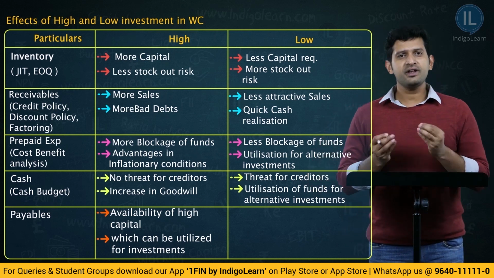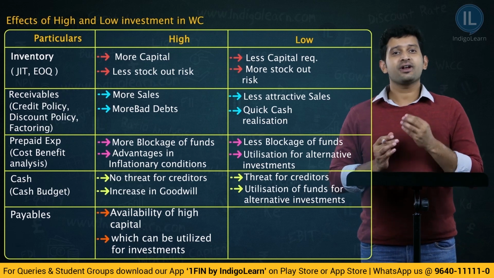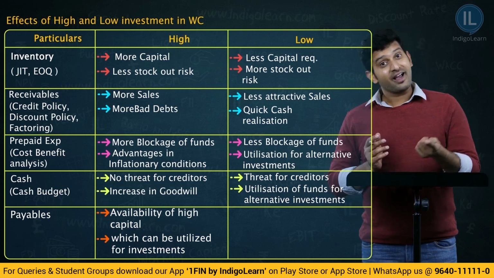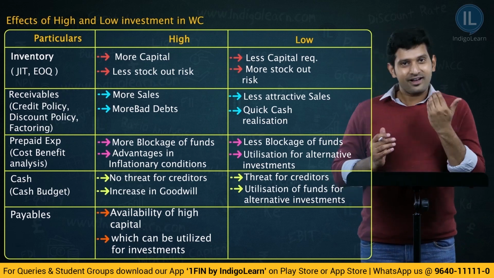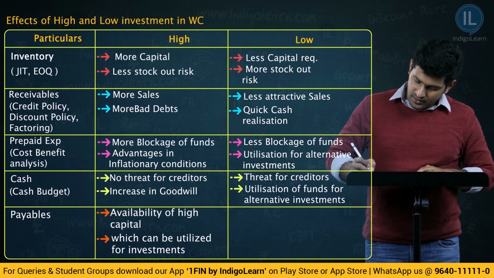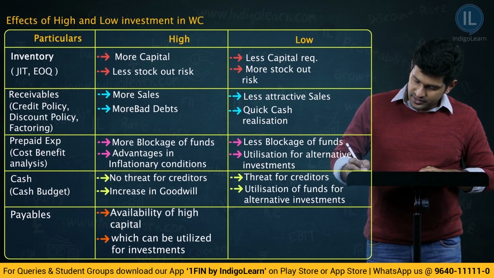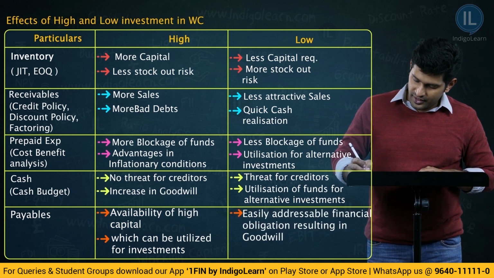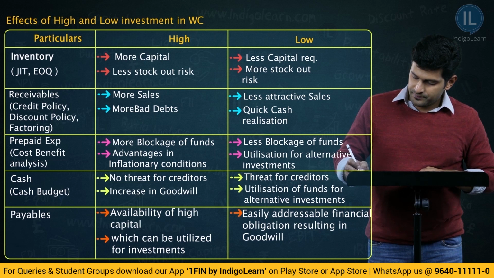Now, what if payables are low? What is the advantage? Very simple. If payables are low, you can address them very comfortably. This again will result in having or creating a goodwill. Therefore, easily addressable financial obligations resulting in goodwill.